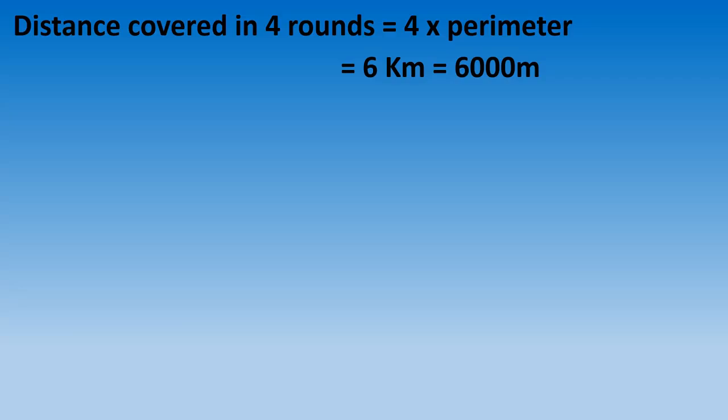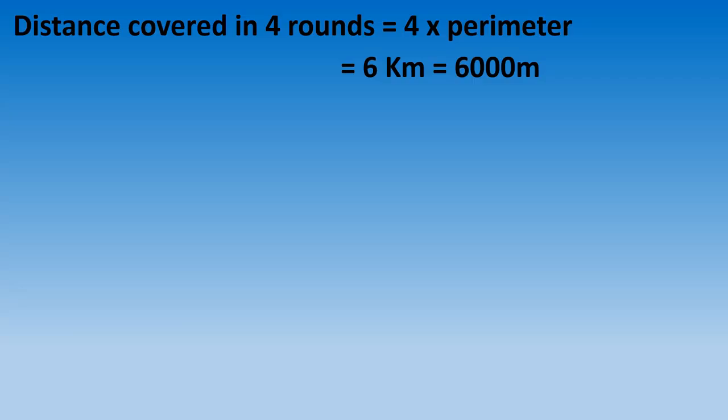So distance covered in 4 rounds is equal to 4 multiplied by perimeter. Okay, and this distance is given. We are not finding it. Distance covered in 4 rounds is given to us, that is 6 kilometer, which is equal to 6,000 meter. We have converted it into meter.